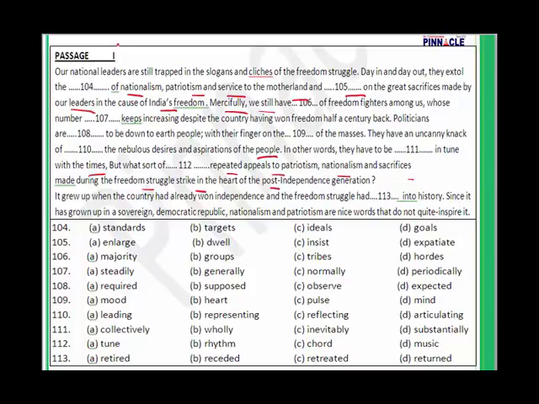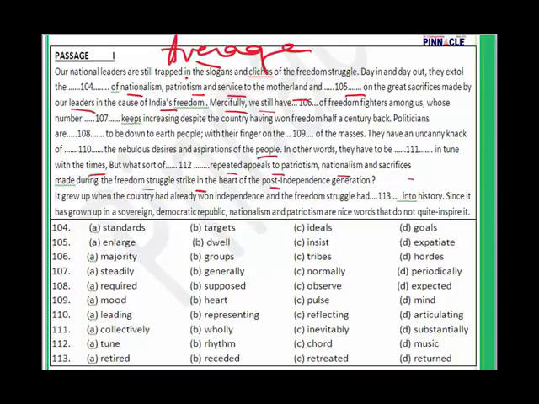inspire it. Okay, so if you ask me what is the level, I will say it is an average one. Average one, neither difficult nor easy, slightly on the difficult side. Certain words like cliches and all these are not very common words. So now this is passage number 1.